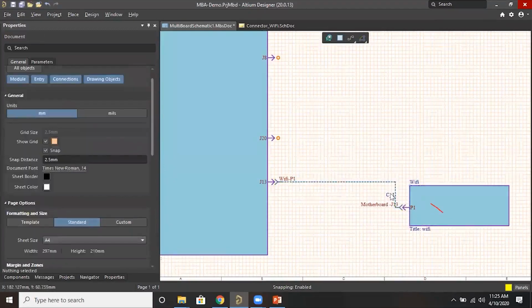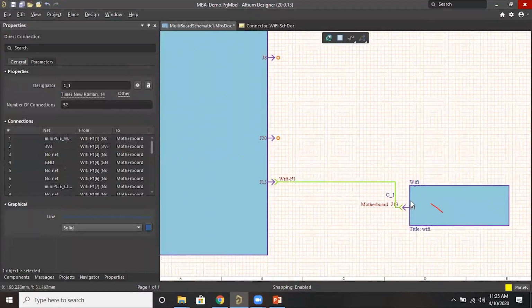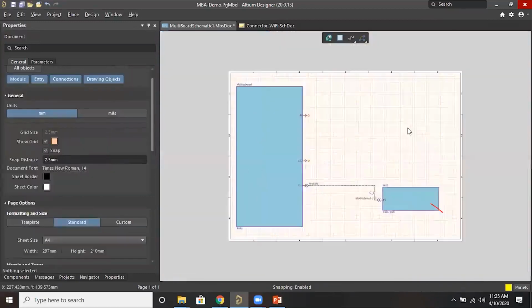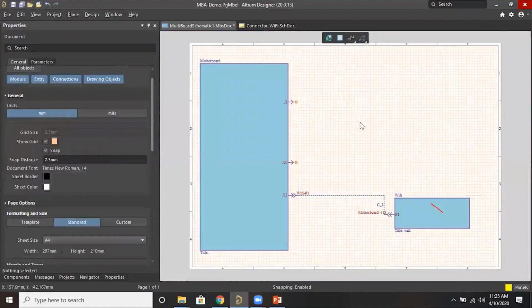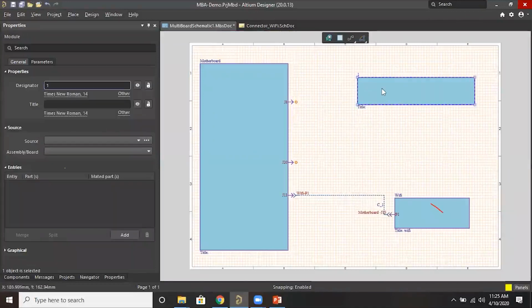So now the C1 is the connection. We have connected this Wi-Fi board with this motherboard. You can just place 2 more modules. Okay, I'll place only 1 module.